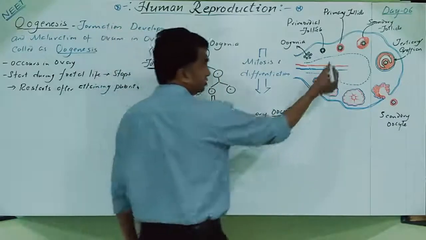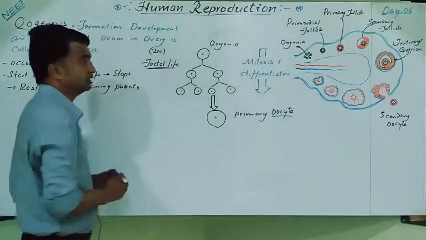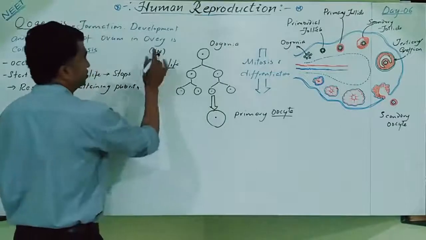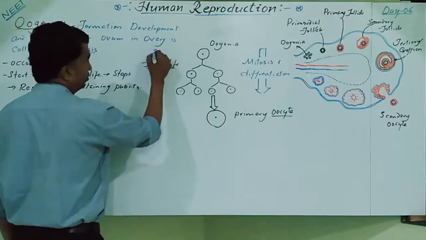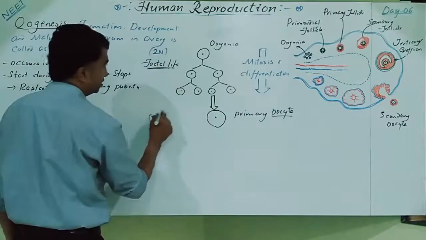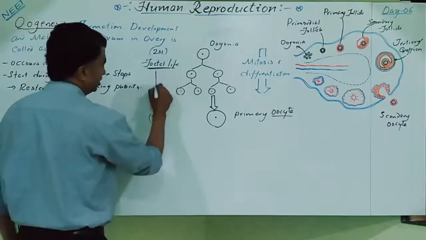This is a primary oocyte which is present inside here. Clear? This primary oocyte is also diploid. Oogonia is also diploid. Primary oocyte is also diploid. Still fetal life is continuing. Clear? So this is fetal life only.